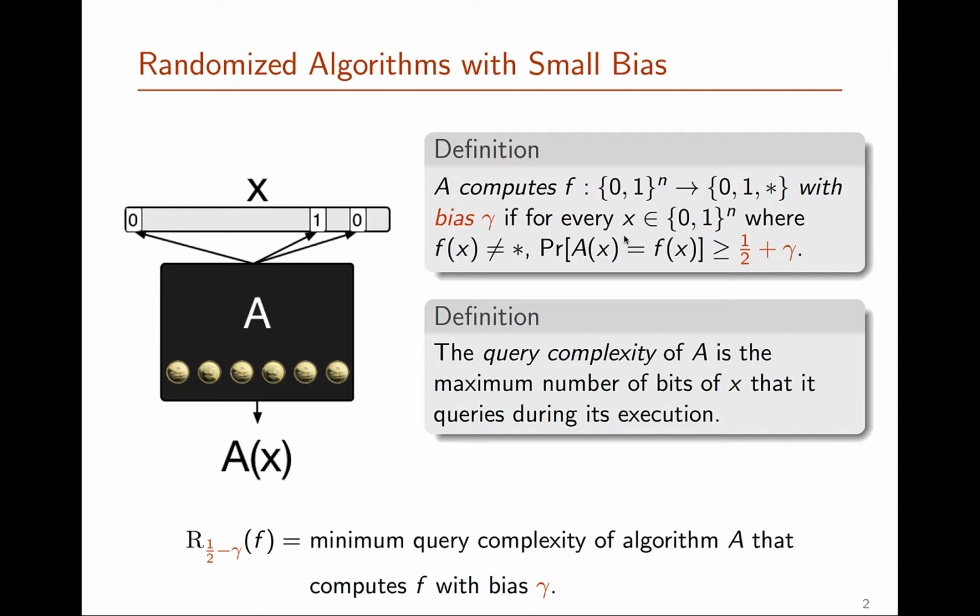And now this gives us different values of the randomized complexity of f at different bias levels. We'll study this later on, but for now, let's go back to just the bounded error model, where we think of the algorithm A having to compute f of x correctly with probability at least 2/3 on every input.